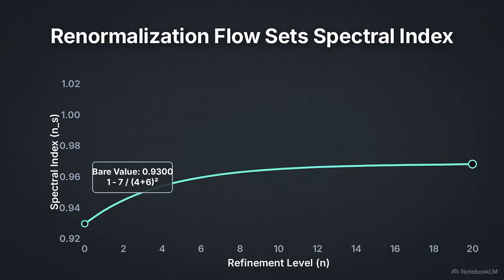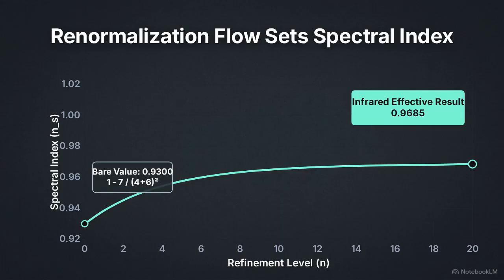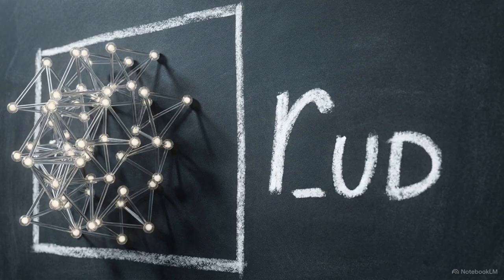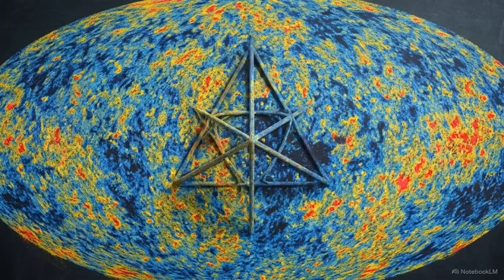Renormalization group flow then dresses this value to an infrared effective result of 0.9685. This same geometric interplay yields a primordial tensor-to-scalar ratio of approximately 0.01765. These signatures in the cosmic microwave background do not require a separate inflaton field. They are the native residuals of the initial geometric overlap.